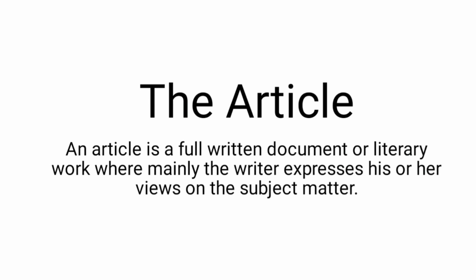Then aside from that, they can also appear in feature articles.